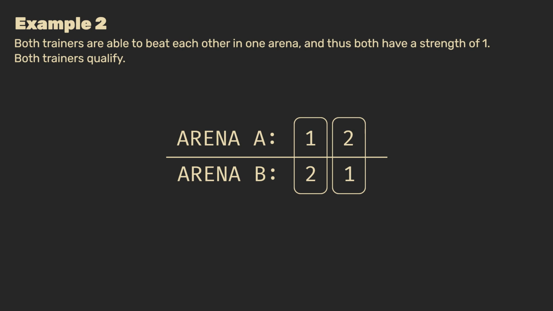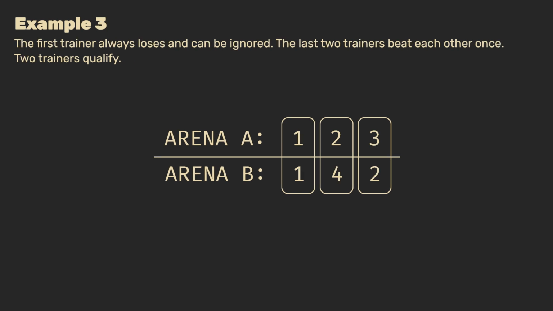Here's example 2. Please have a look at the strength values of these Pokemon. What we can see is that both trainers defeat each other in one of the arenas. Therefore, both trainers manage to beat one Pokemon, and they both qualify for the next round. In example 3, we can see that the first trainer's Pokemon is the weakest of all Pokemon in both Arena A and B, so he will always lose. Since he will not qualify for sure, we can ignore him. The other 2 trainers, however, are in a similar setup as example 2. They both beat each other once, and hence 2 trainers qualify.